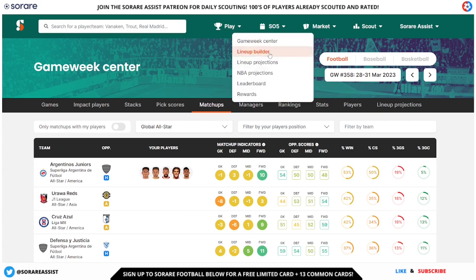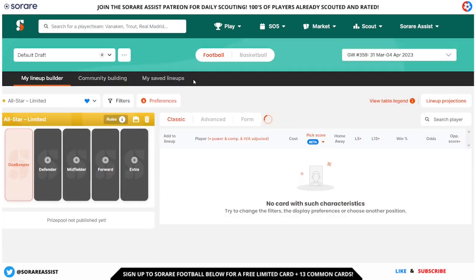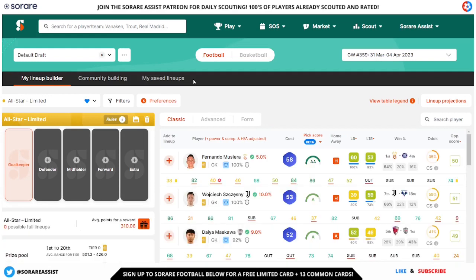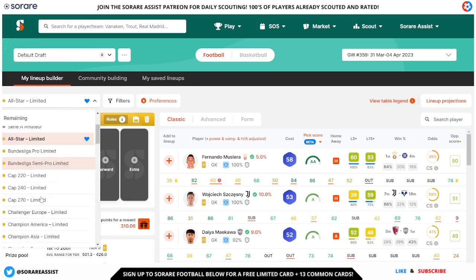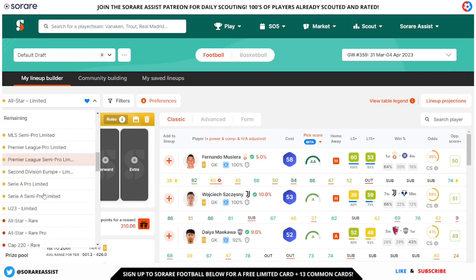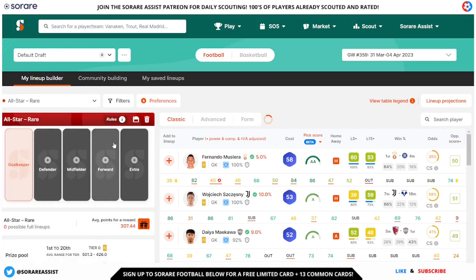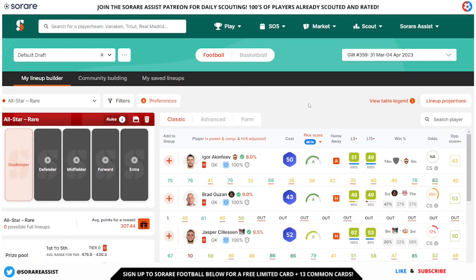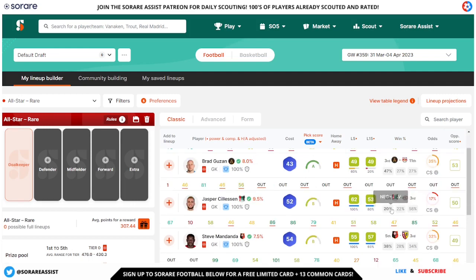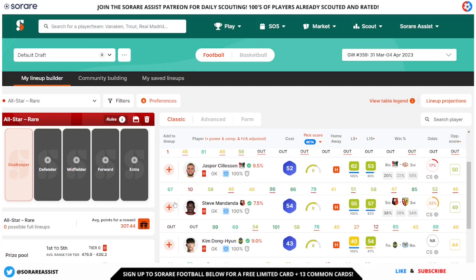Under here as well, we've also got, of course, the fantastic lineup builder on Sorare Data, which I use all the time to build my teams. You can filter this by different divisions as well, so you can select all the available divisions on Sorare, and this is going to enable you to get more informed decisions on picking your team, including what fixture that player's got in the upcoming game week and the odds of that player winning. They've also got a pick score as well, which takes into account the scoring history, matchup, odds, form and things like that. It's a really easy tool to use, guys.